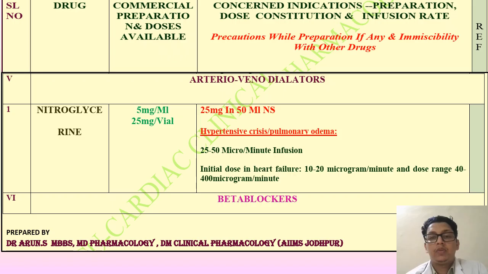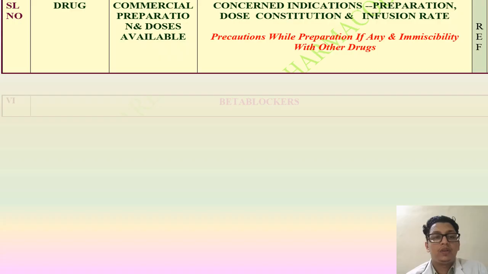25 milligram is added in 50 ml normal saline and we administer it using an infusion pump. Its indications are hypertensive crisis and pulmonary edema, at 25 to 50 microgram per minute infusion. Initial dose in heart failure is 10 to 20 microgram per minute and dose range is 40 to 400 microgram per minute.